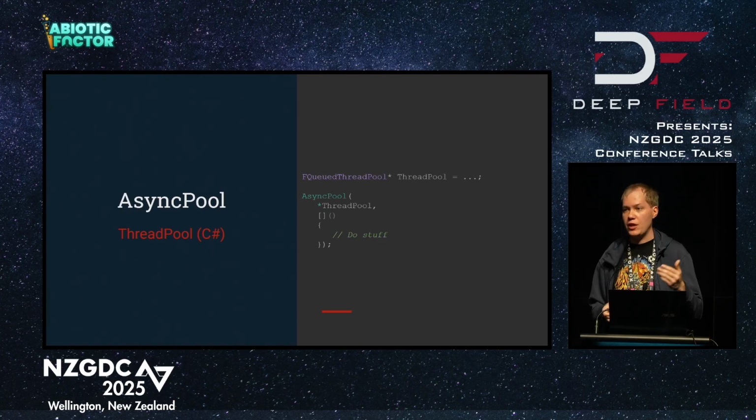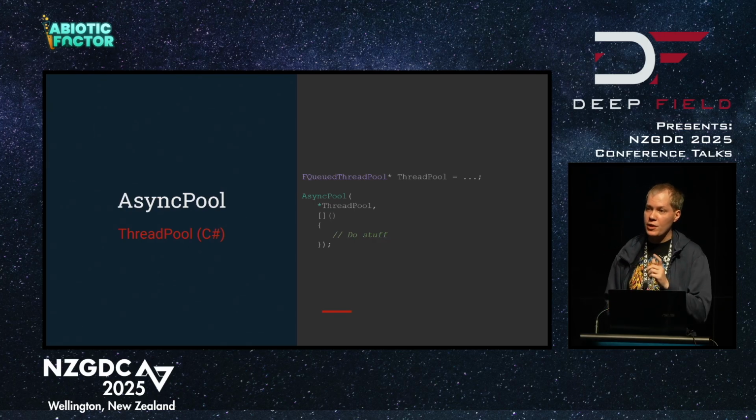Async pool will let you point your work at a specific thread pool, which is useful because Unreal Engine provides a global thread pool that you can use as well in case you don't want to be creating your own.